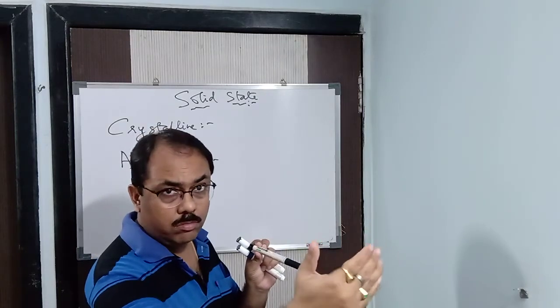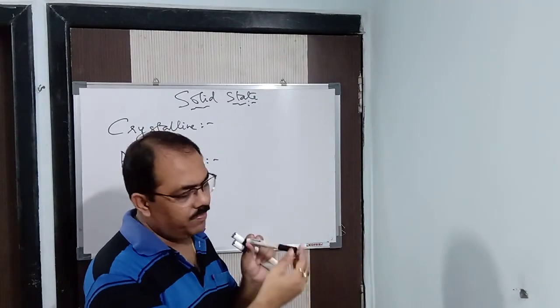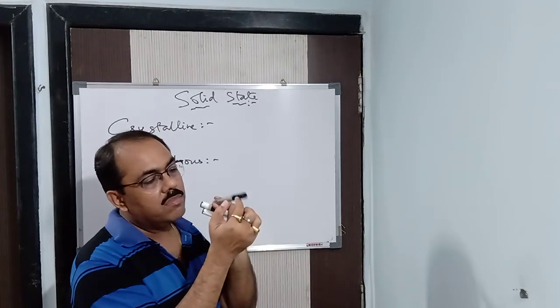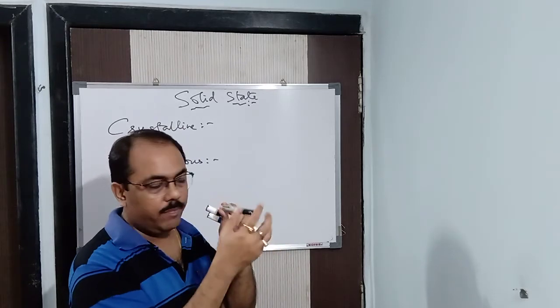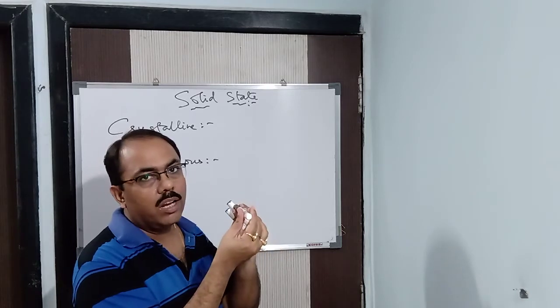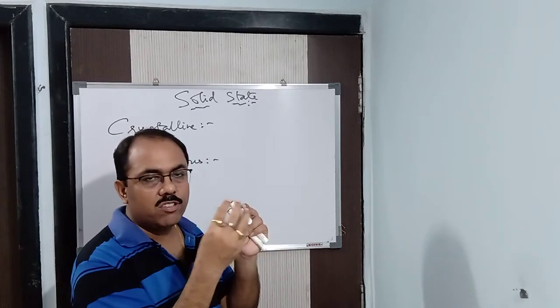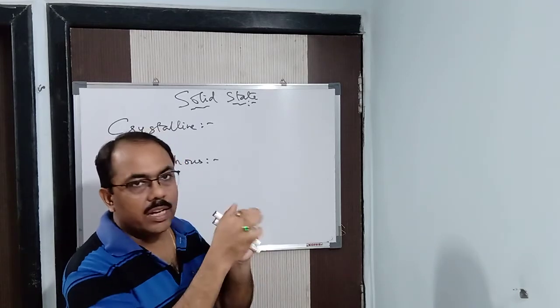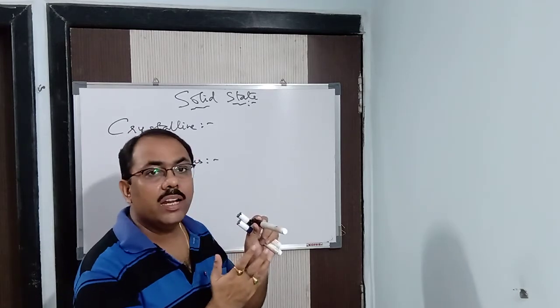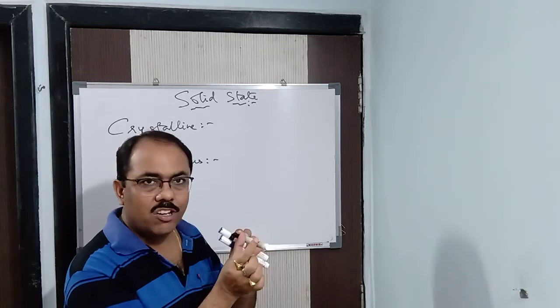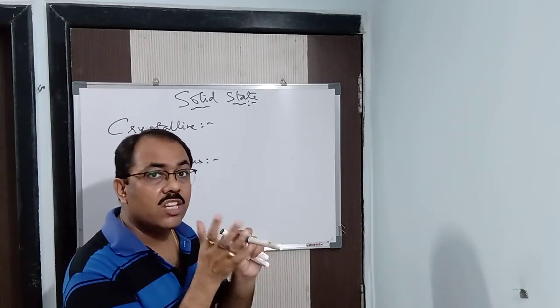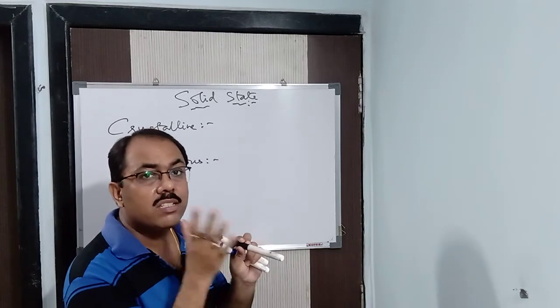Am I able to make you understand? What did I say? If you see this particular solid, here it is circular, and this end also is circular. If you take the cross section of this solid, suppose I break it here, I will get a circle. Suppose I break it here, I will get a circle. So looking at the cross section at any point, you can judge the shape of the solid. That is called long range order.